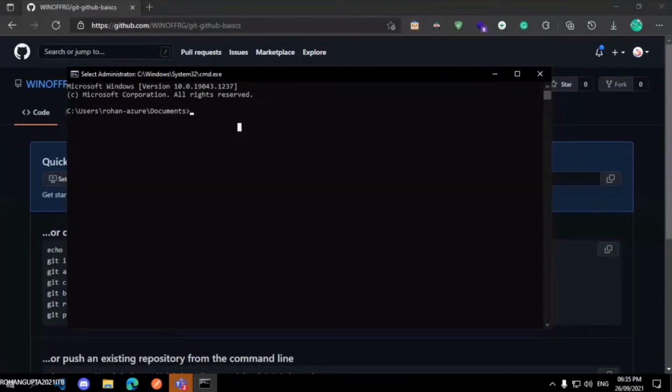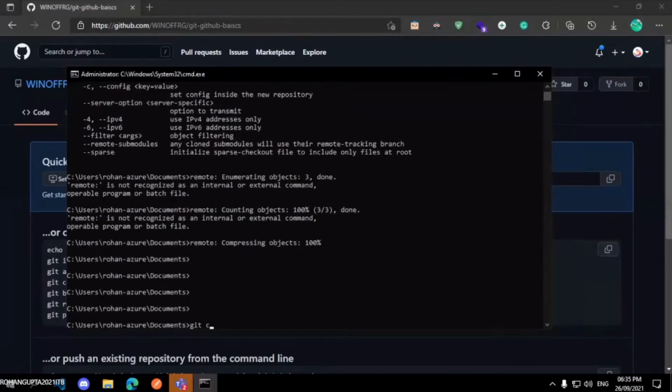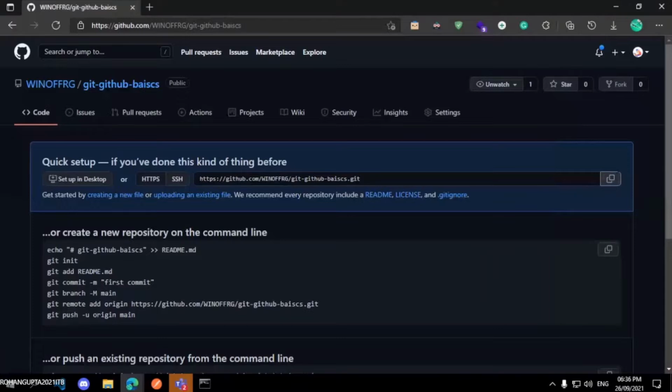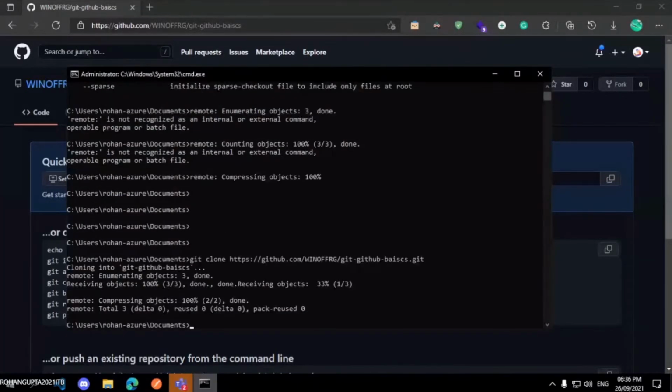So here I will write again git clone and the link of the repository. I'll copy the link from here, paste, and this is cloning that repository into git-github-basics in my documents. It created the same repository that was available on that remote environment.